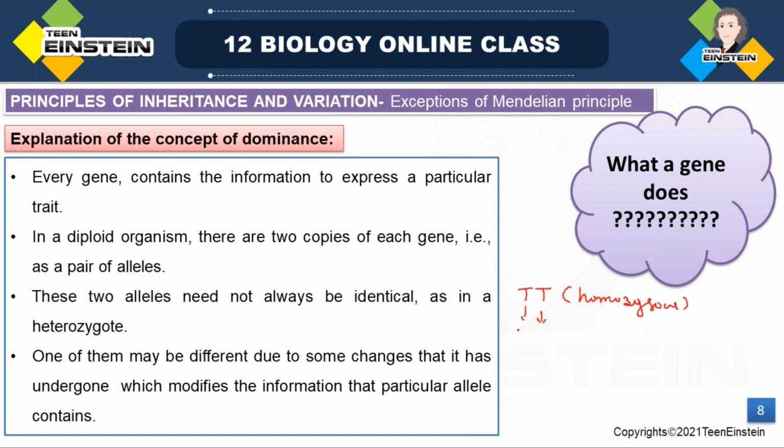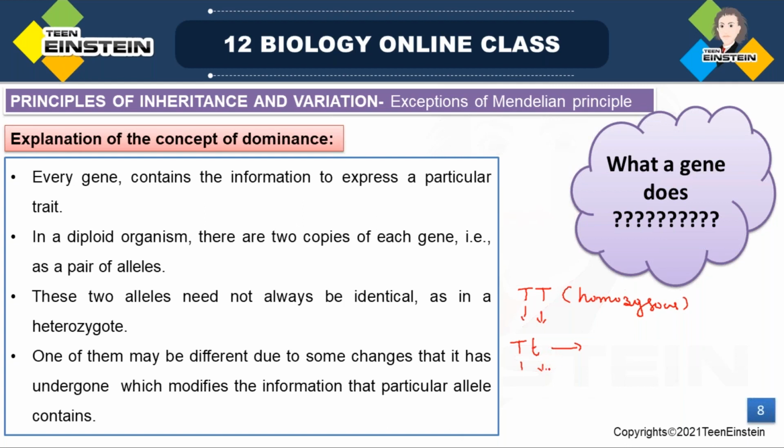But in some cases there is a heterozygous condition, like capital T, small t, where both alleles are different. So both alleles express in different ways. In heterozygous capital T, small t, both alleles are different, right? So one of them may be different, or their expression may vary slightly. Or why is it different?